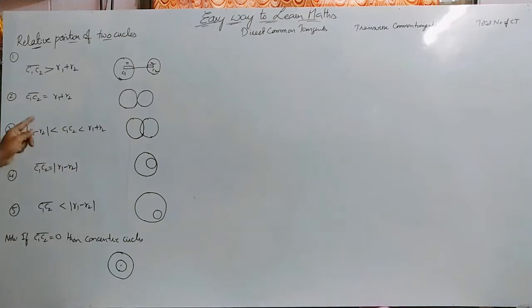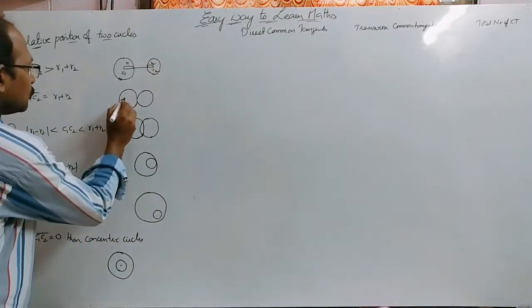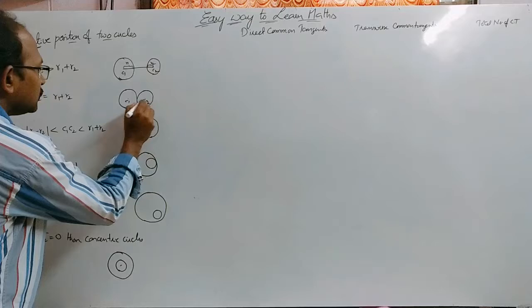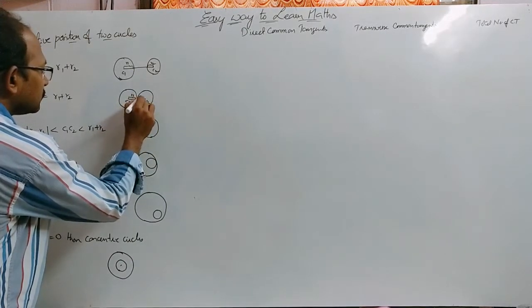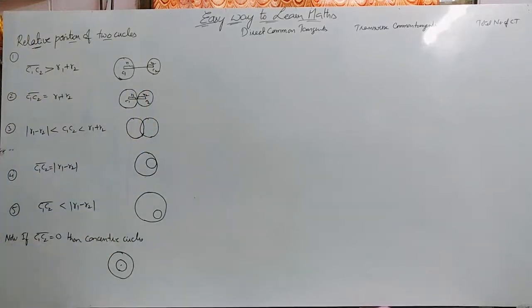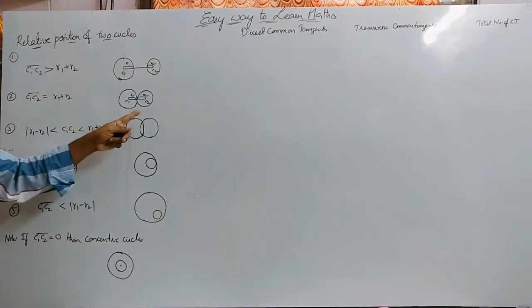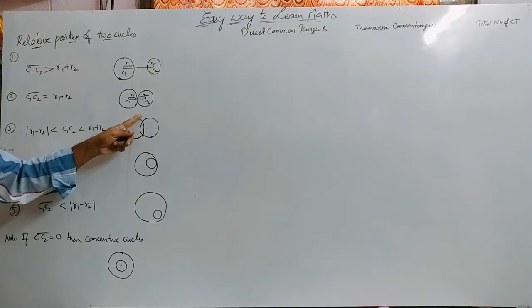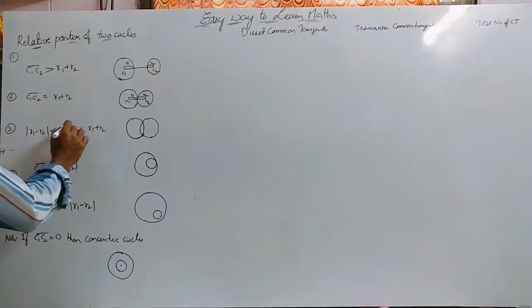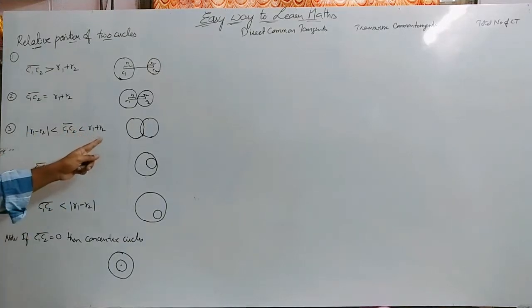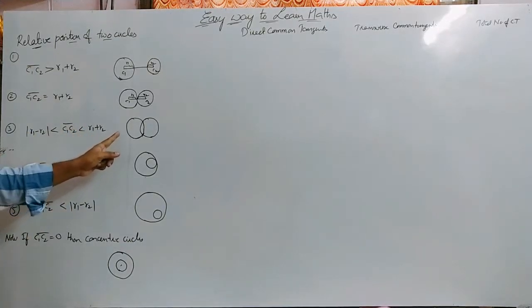Second condition, if C1C2 bar is equal to R1 plus R2, then we can say that the two circles are touching externally. If modulus of R1 minus R2, that is the difference between the radii, is less than C1C2 bar, which is less than R1 plus R2, then we can say that the two circles are intersecting.